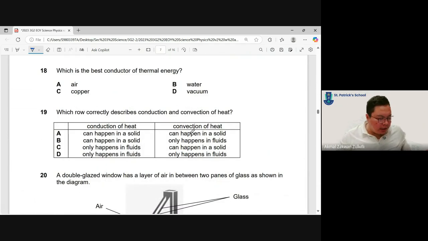Which is the best conductor of thermal energy? Remember, for thermal conductors, the best are all these metals because of the electrons. After that, we have solids. And then the worst is gas because the particles are arranged very far apart. They are less likely to collide. So the answer, the best one has to be a metal, is C.